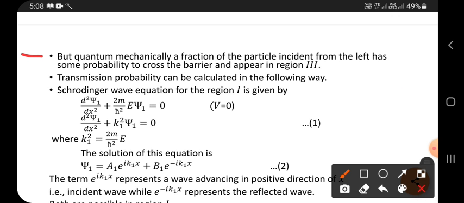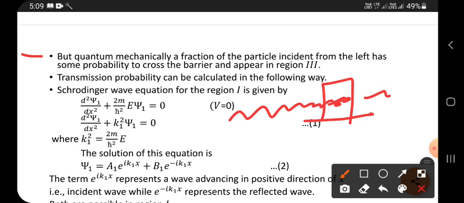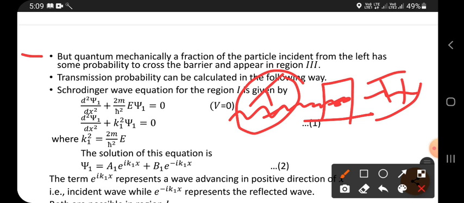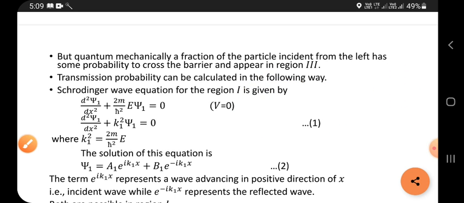But quantum mechanically, a fraction of the particles incident from the left has some probability to cross the barrier and appear in region 3. So according to quantum mechanics, when a wave or particle is coming, there is a probability to penetrate this and appear on this side. So the particle present in region 1 may partly appear in region 3, and it penetrates region 2.